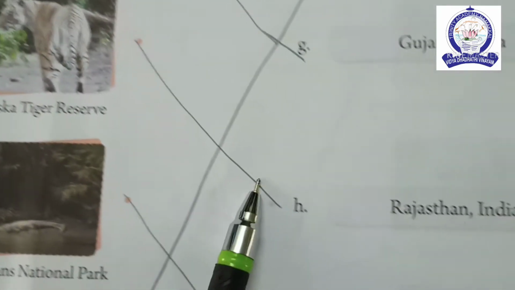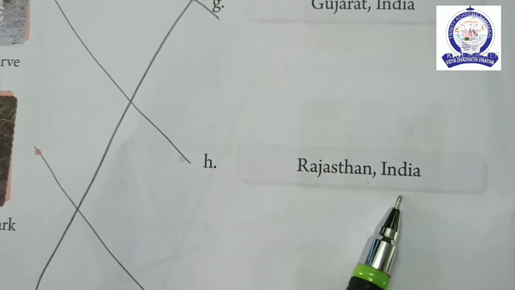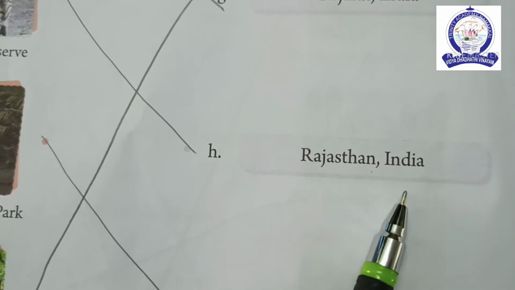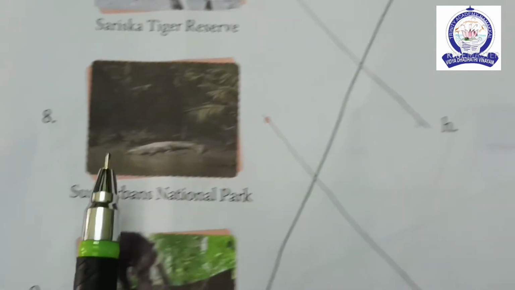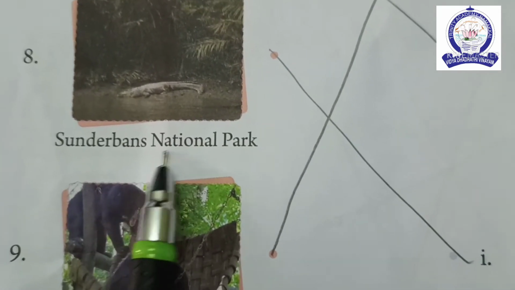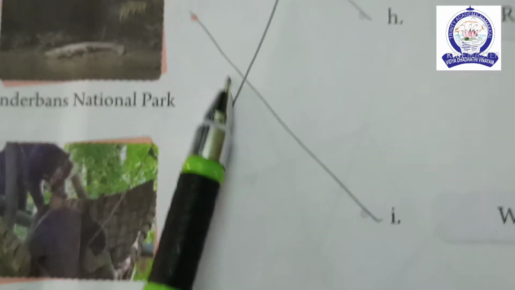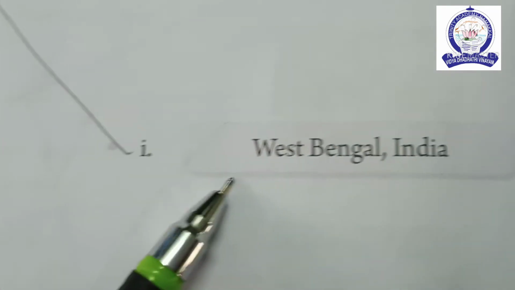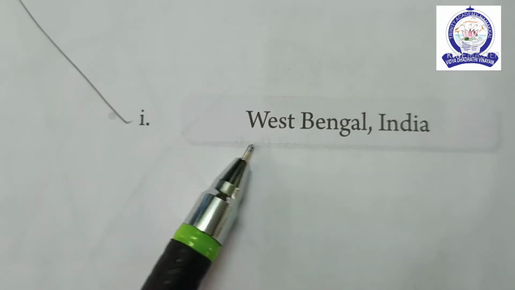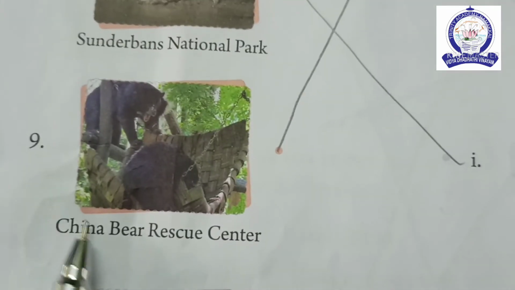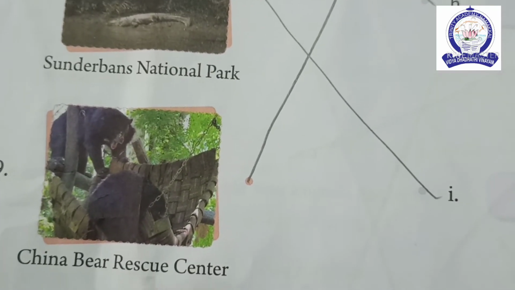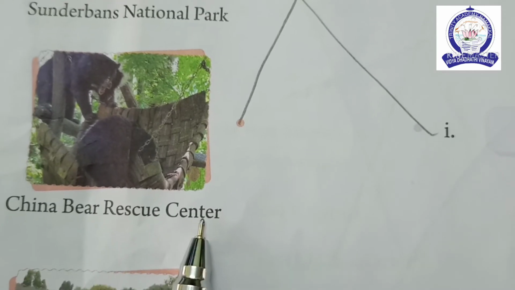It is in Rajasthan, India. Eighth one, Sundarbans National Park. It is in West Bengal, India. Ninth one, China Bear Rescue Center.